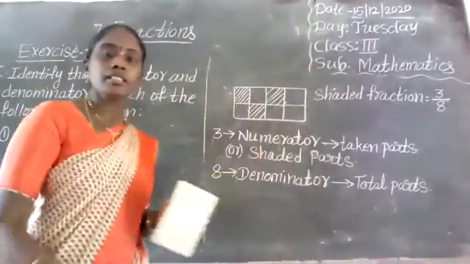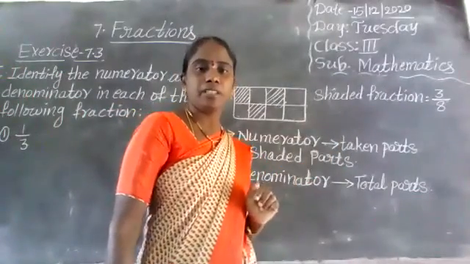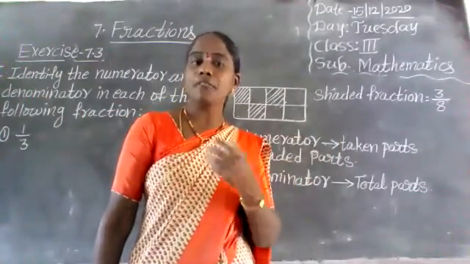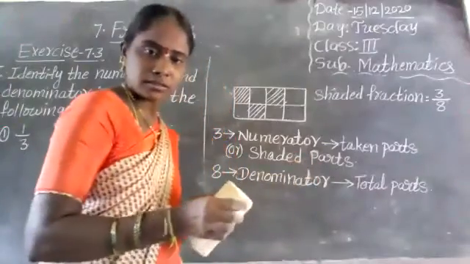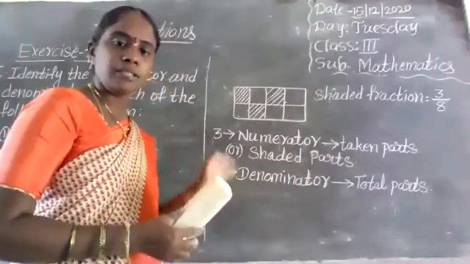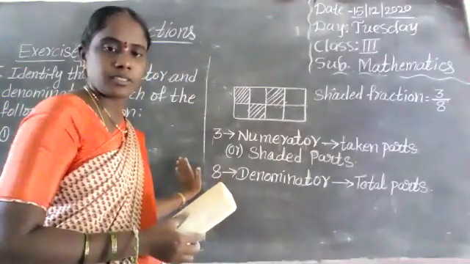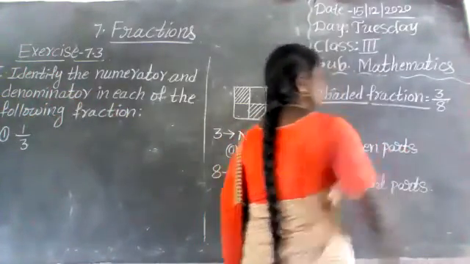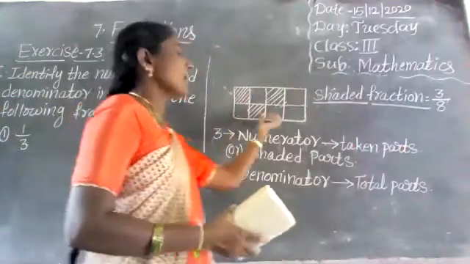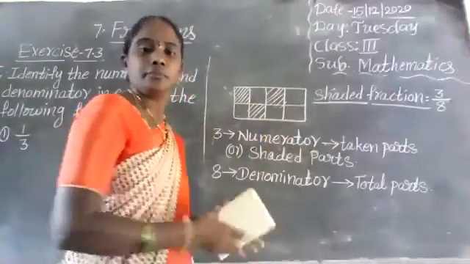Okay. Next, I am asking here not shaded parts fraction. Don't try them. First listen. Adnan, first you listen first of all. First listen to me. This is shaded fraction. Shaded fraction is shaded parts by total parts. Here I am asking not shaded fraction.